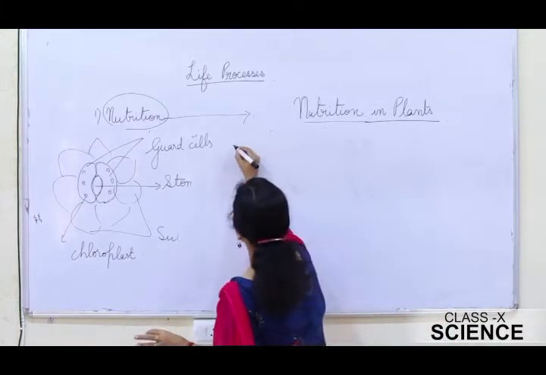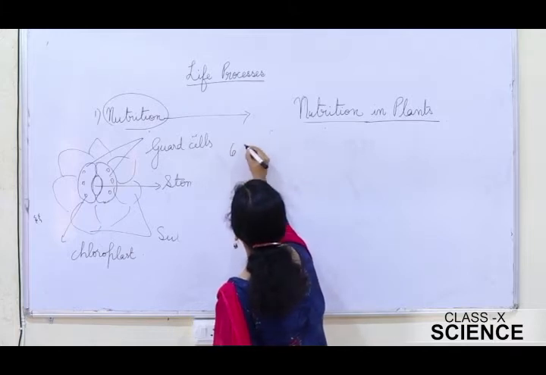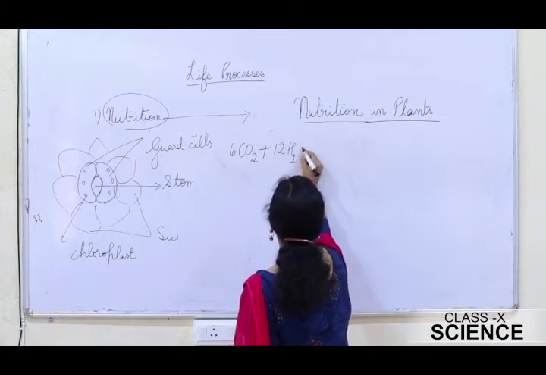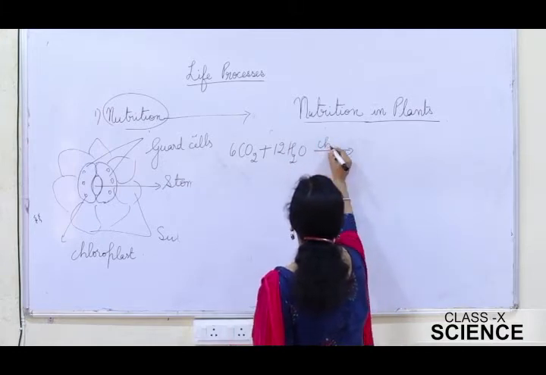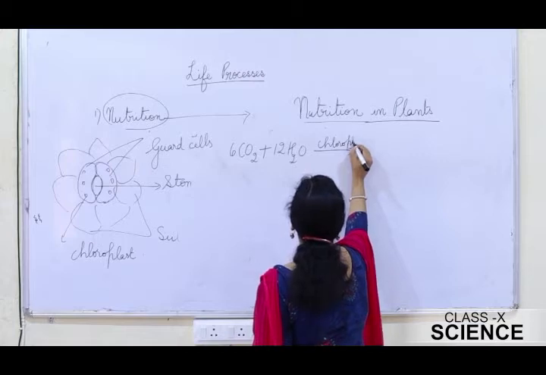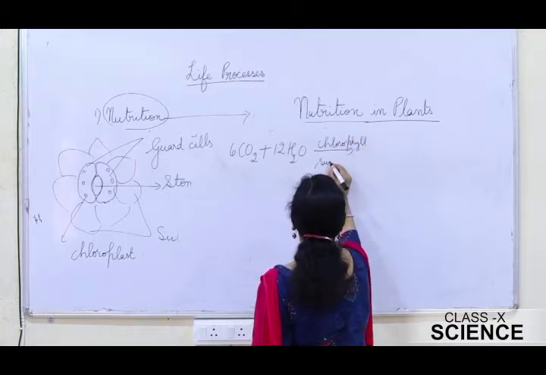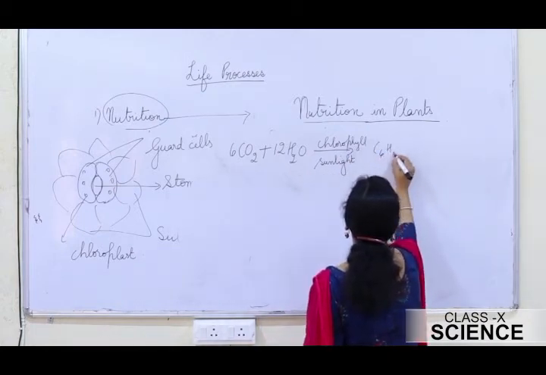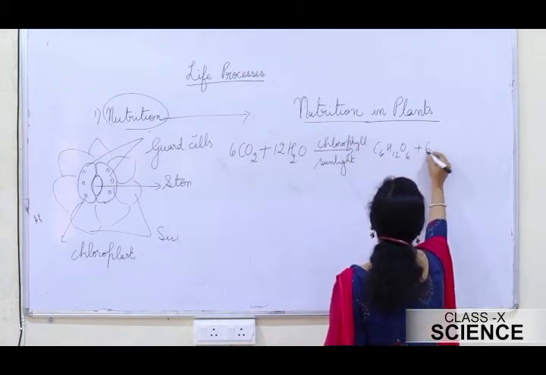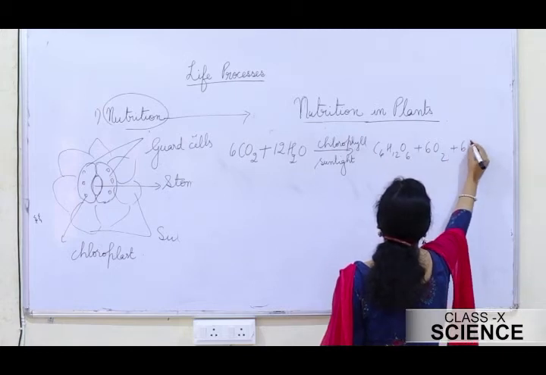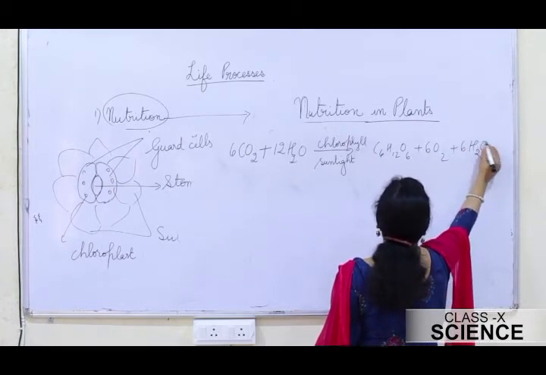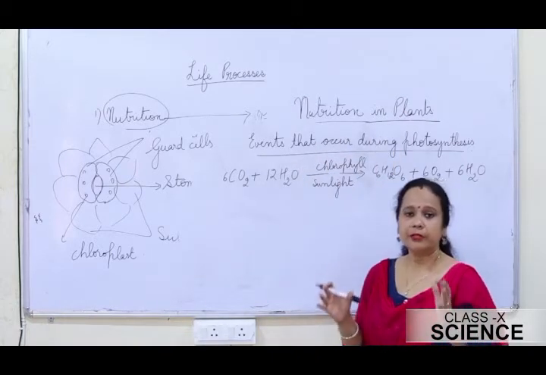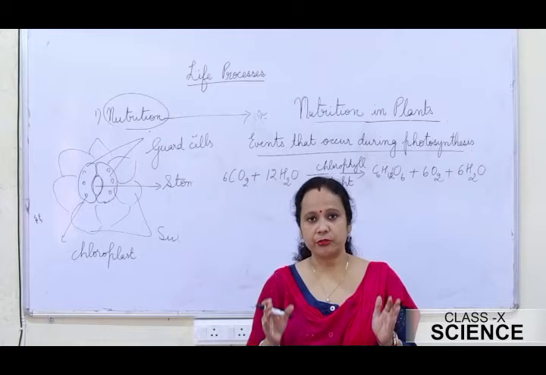Once again we'll need this equation, that is 6 molecules of carbon dioxide plus 12 molecules of water in the presence of chlorophyll and sunlight gives C6H12O6. This is a carbohydrate, 6 molecules of water and 6 molecules of oxygen. Students, we saw nutrition in plants, and nutrition in plants means plants obtain nutrition by the process of photosynthesis.